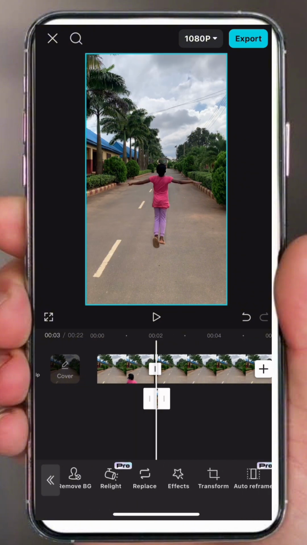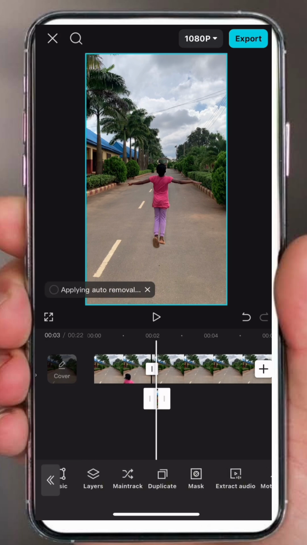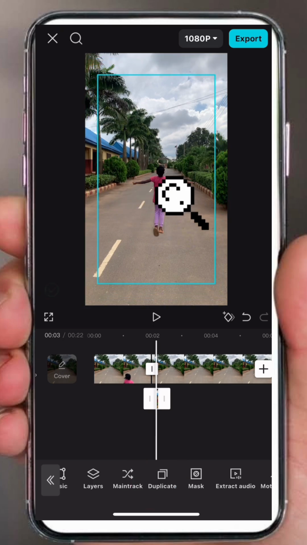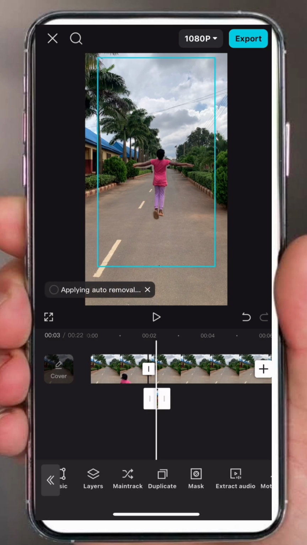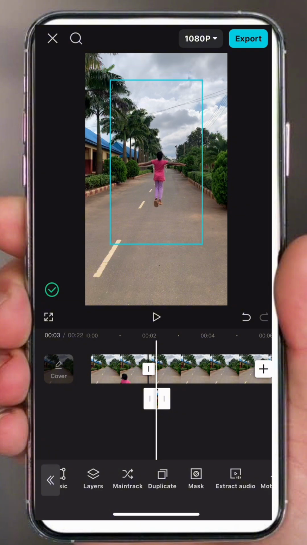Then you look for duplicate. You duplicate it. When you duplicate it, you touch the screen, squeeze it a bit, and raise it up. You duplicate it, you touch your screen, squeeze it, and raise it up.